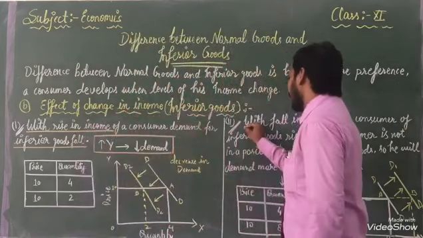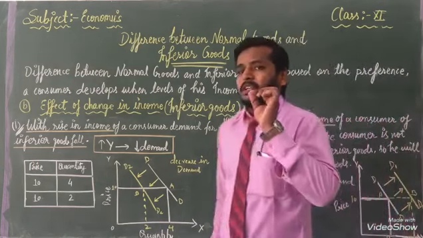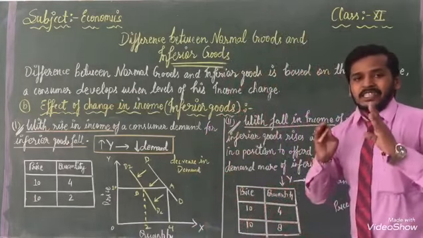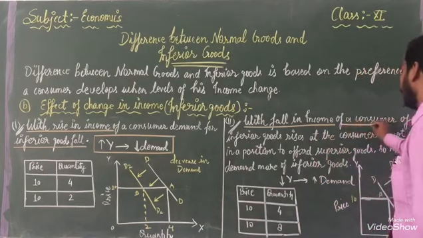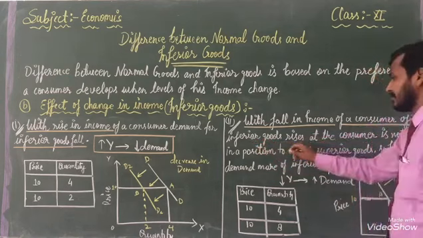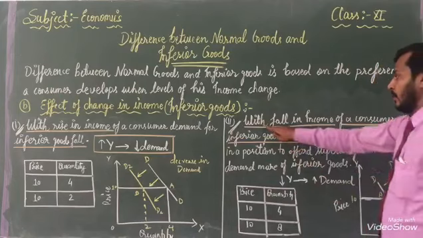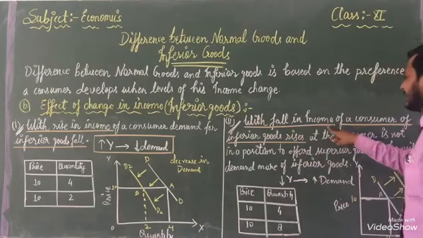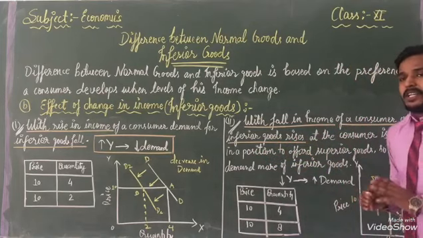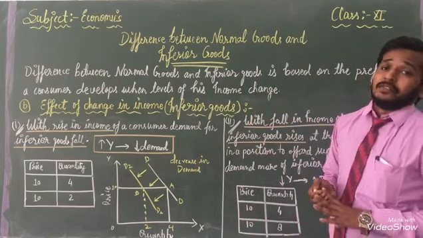With fall in income, the second reason is given. When income will go down, what do we do? When income will go down, demand for inferior goods rises. It is a very important thing where I underline. See, with fall in income of a consumer, demand for inferior goods rises. When our income will go down, then our demand will increase for inferior goods.